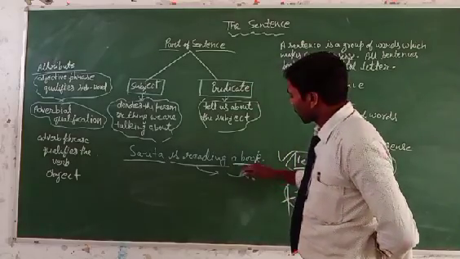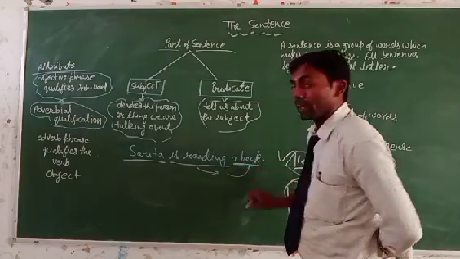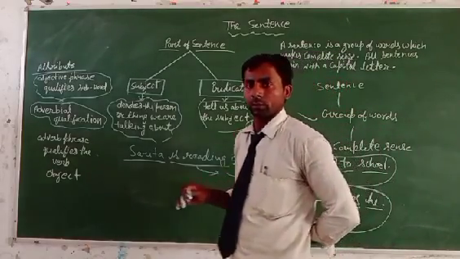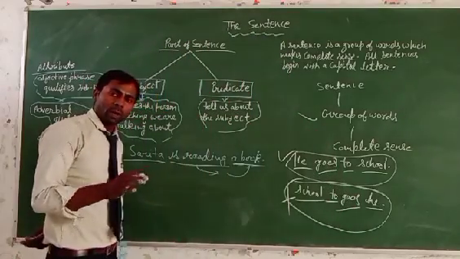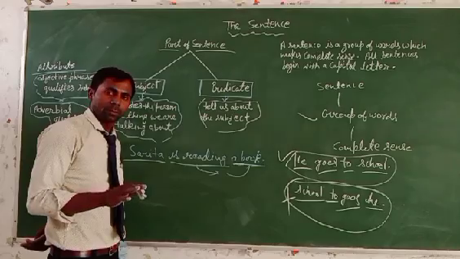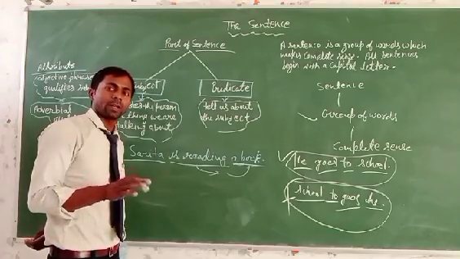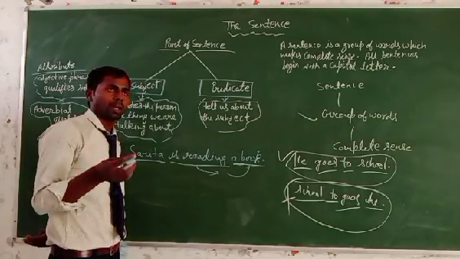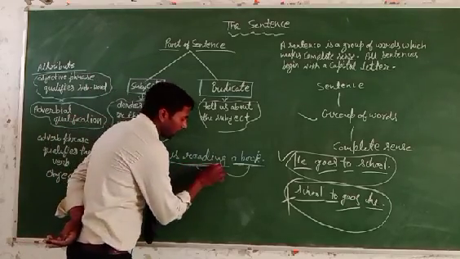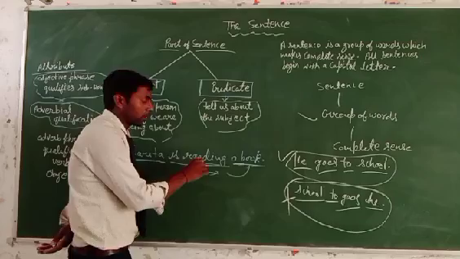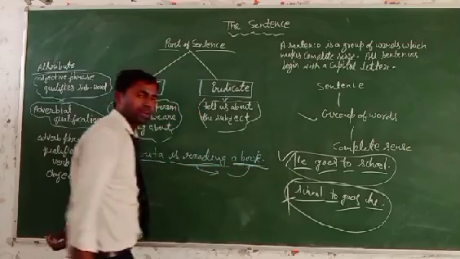Clear? So this book word will be the object. Clear? And we can also say transitive and intransitive. You have also heard about transitive and intransitive. So this verb will be a transitive verb. Why? Because it has an object.